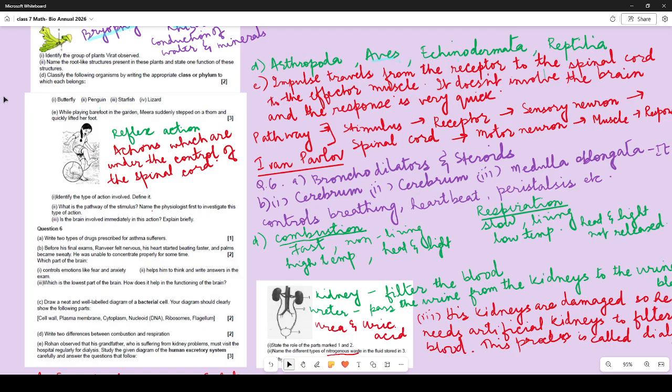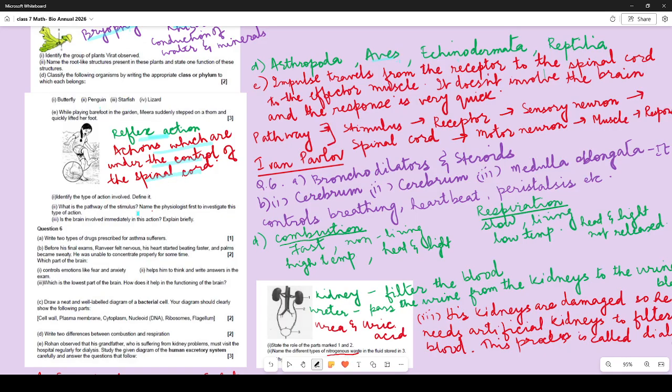Okay. Now, Meera suddenly stepped on a thorn and quickly lifted her foot. Identify the type of action involved and define it. So, the action which happened was reflex action. And how do you define it? These are actions which are under the control of the spinal cord and they bring about immediate response. That is the definition of reflex action.